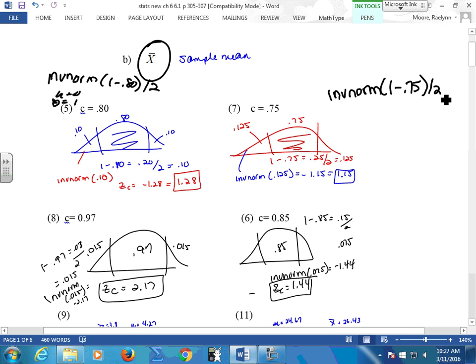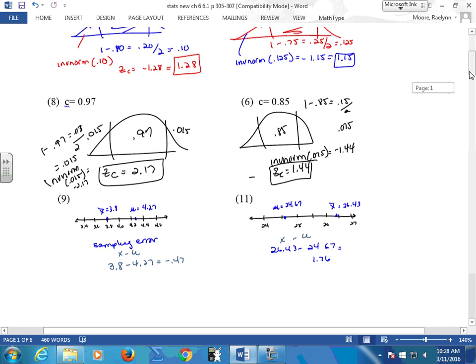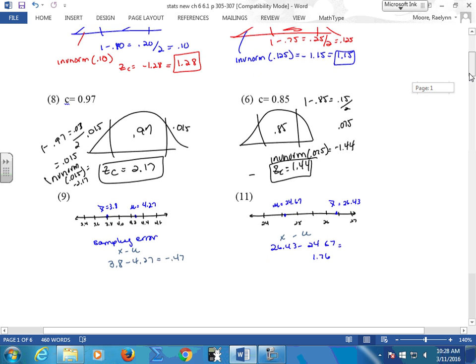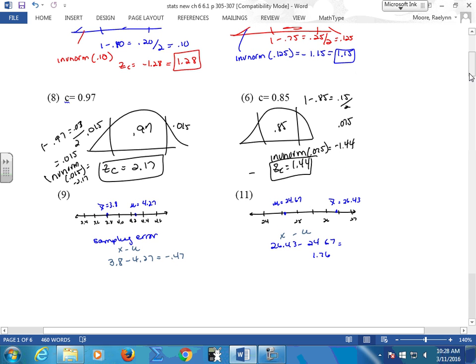And as you find these, add that to your notes, add that to your table. I gave you the popular ones that we use. Every once in a while we use an 80%, or we use one of these weird ones, even 85. So add that to your table, even 97, so you won't have to recalculate that. Can everybody do this? Yeah. How do you do it by hand?